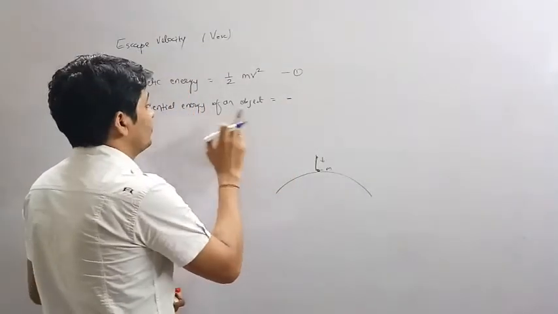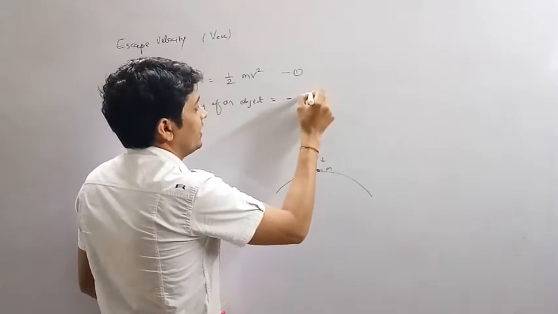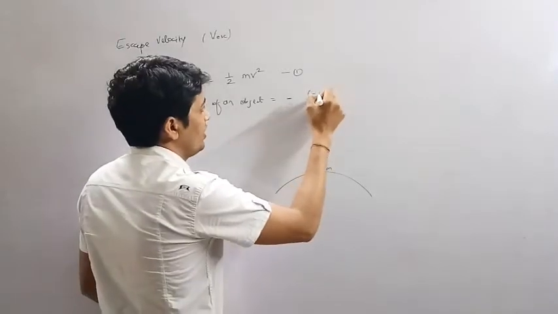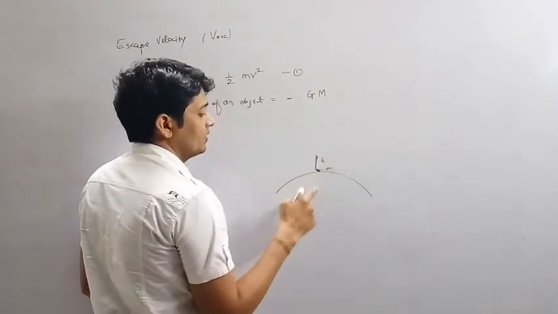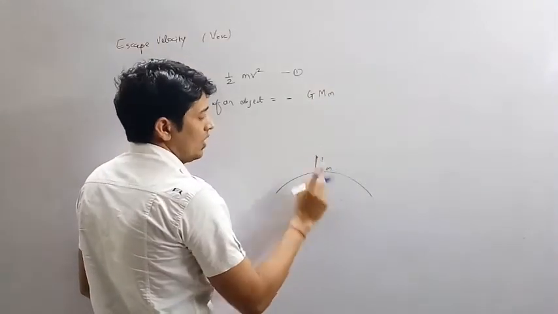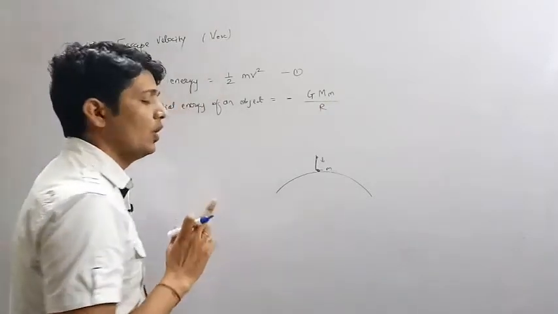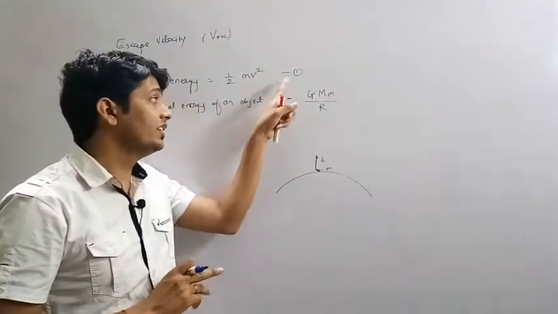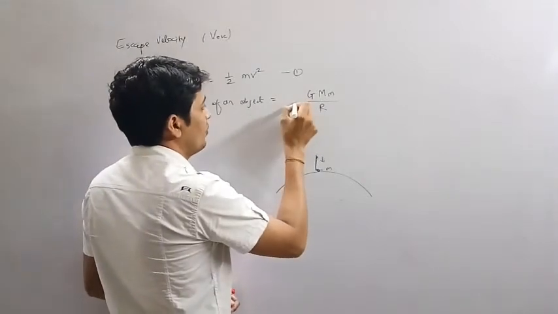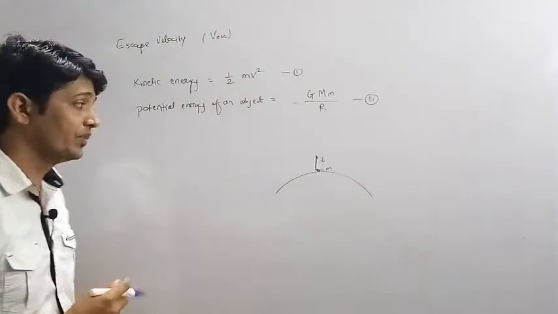So the formula of potential energy of an object is minus capital G, the universal gravitational constant, into capital M, the mass of earth, into small m, the mass of the object, divided by r, the radius of earth. Okay, so this is for kinetic energy, and this formula is for potential energy. This is our equation number 2.